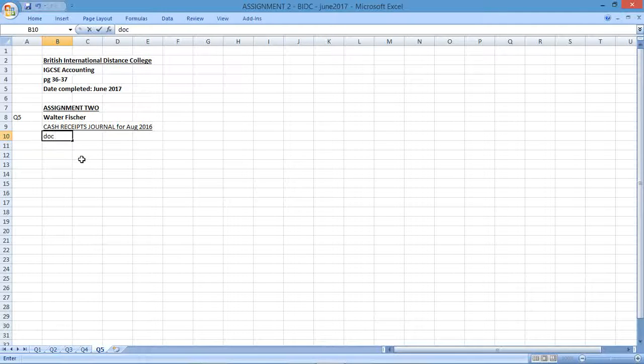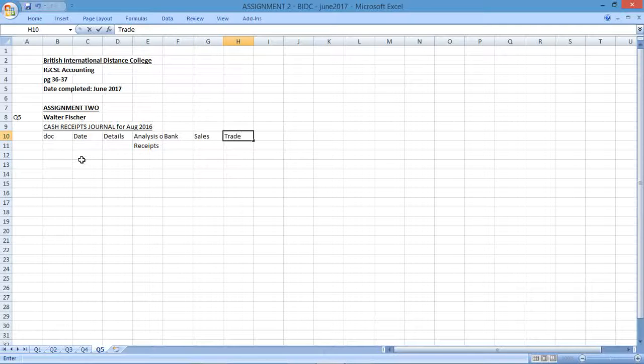So I'll have document, day or date, details, analysis of receipts. I'll have bank. I'll assume we'll have a sales column. I'll assume we'll have a debtors column or a trade receivables column.